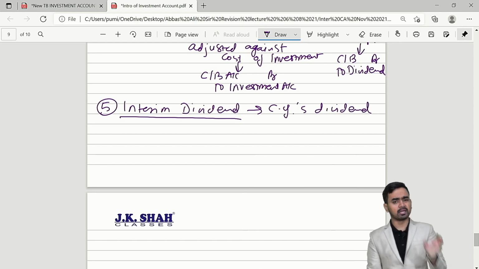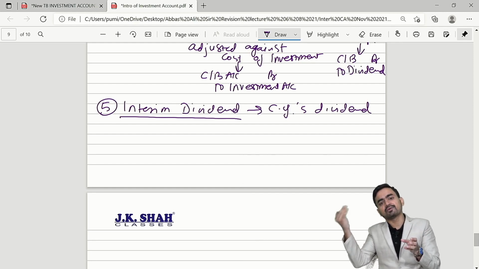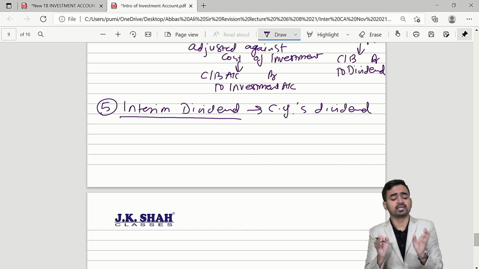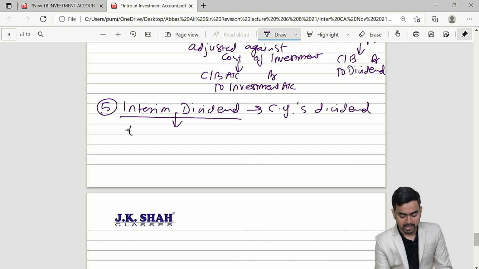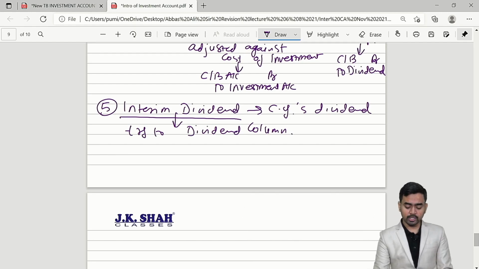Current year's dividend. In the middle of the year, the company will give some portion of the dividend and the rest of the dividend the company will give at the end of the year. So this is effectively current year's dividend, a proportionate dividend you can say. Always interim dividend is transferred to the dividend column. So please calculate, sir, how much interim dividend you will get in this sum.